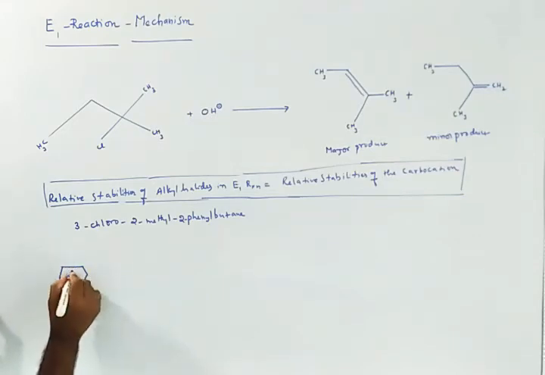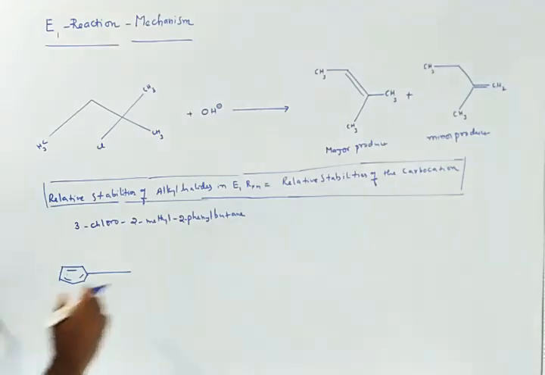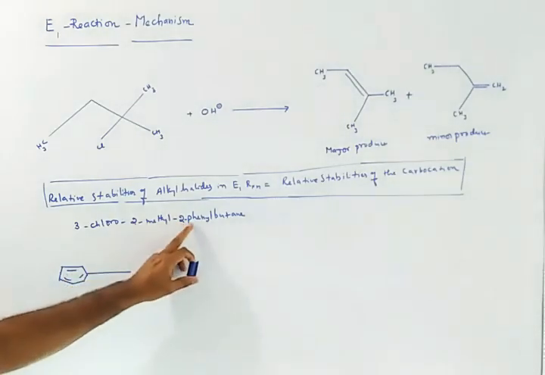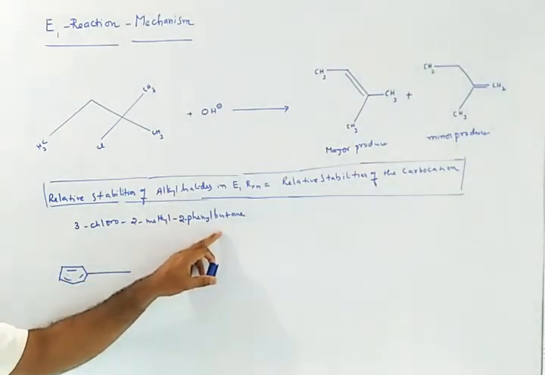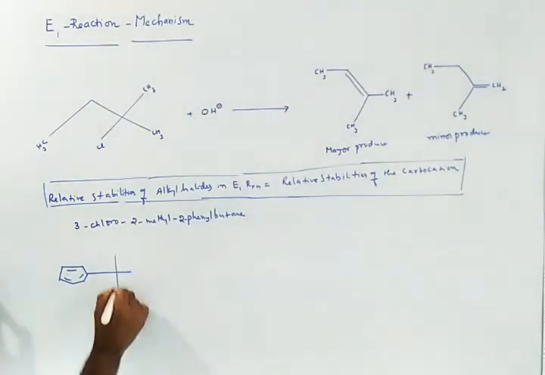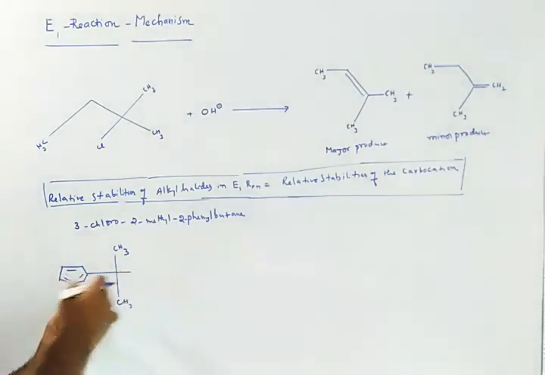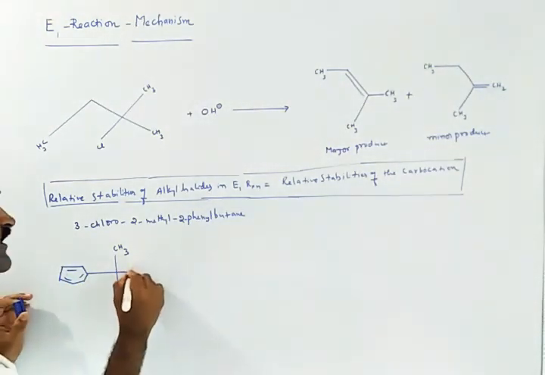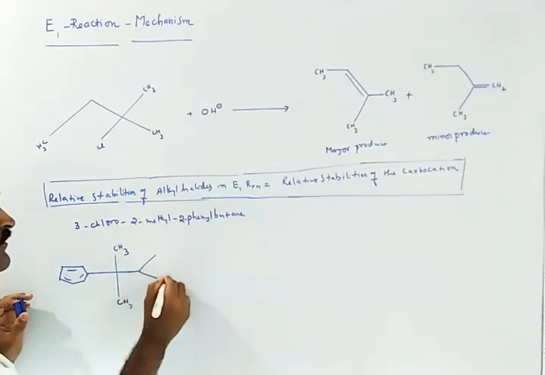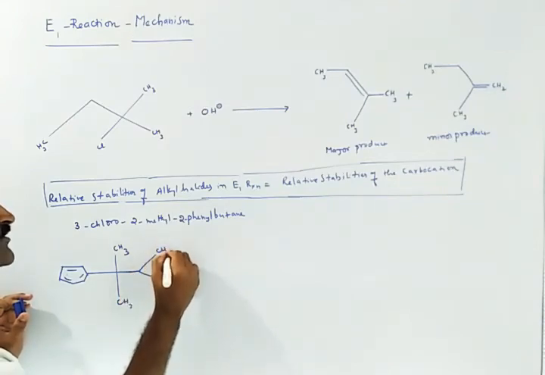Inside, double bonds are there, and it is linked with the carbon chain in the butane, at the second carbon. I am going to write this methyl group here, one more methyl group here, and this extends up to the halide.